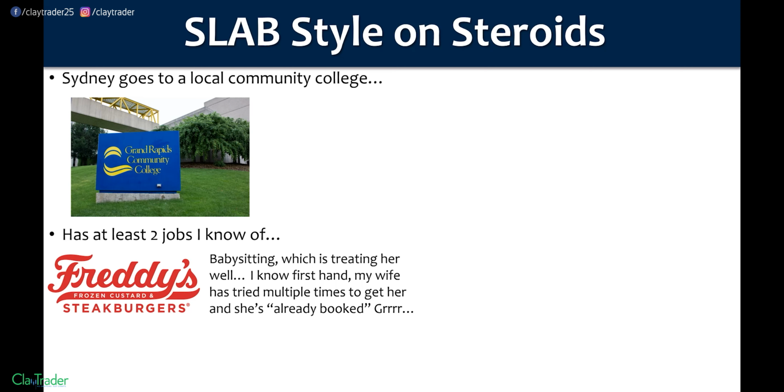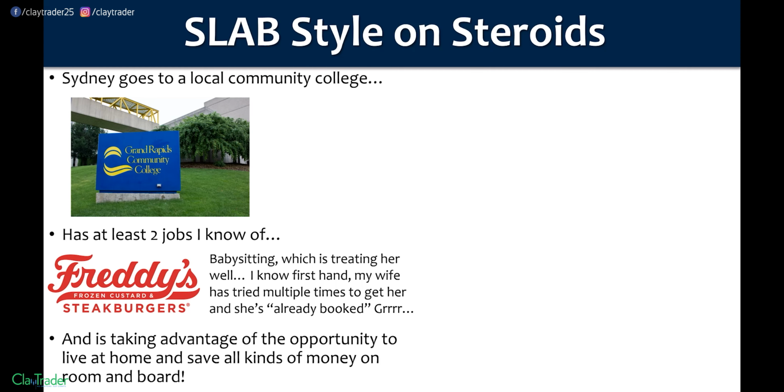I would definitely make sure that the employer knows that because that helps them understand that, oh, wow, there's other people that clearly feel this way. So I would probably word it in a way that sets it up, make it sound like she's bad. My only negative experience with Sydney is she's never available because everybody else is always trying to use her. So my point is she's out there, she's doing the slab method without even knowing because she's got jobs and she's doing well at those jobs. And I can personally attest to the babysitting job because, like I said, she's always booked.